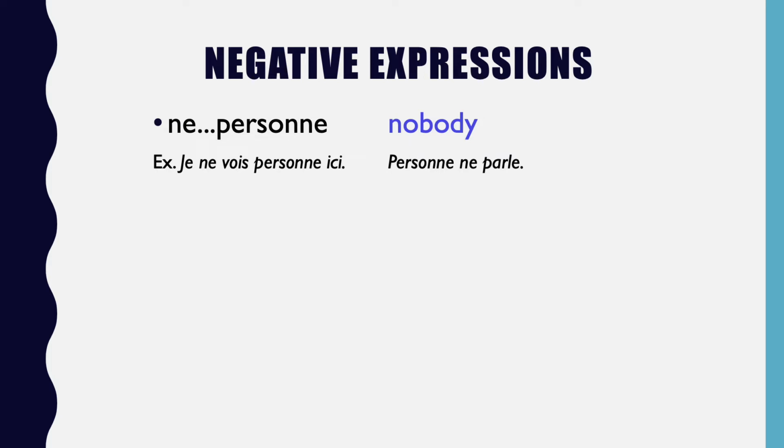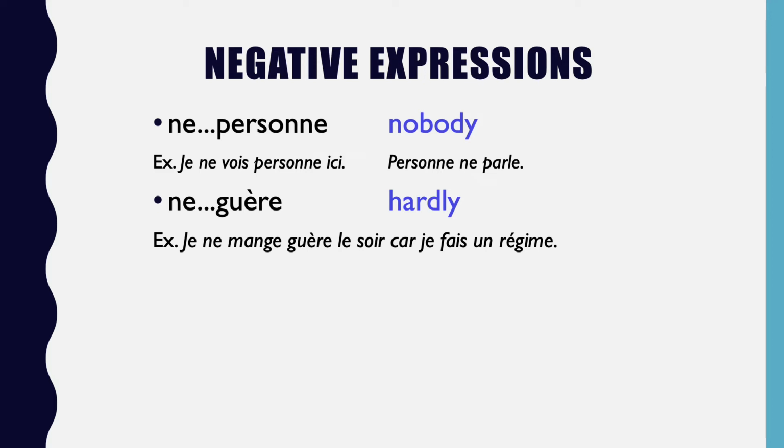And on the right, we have an example of how we can put personne at the beginning of a sentence too. Personne ne parle. Nobody is speaking. All right, next expression. Ne guère. Hardly or barely. Here's an example. Je ne mange guère le soir car je fais un régime. I hardly or I barely eat in the evening because I'm on a diet.